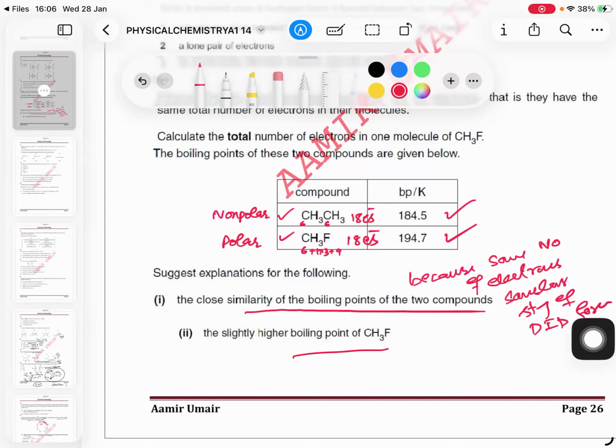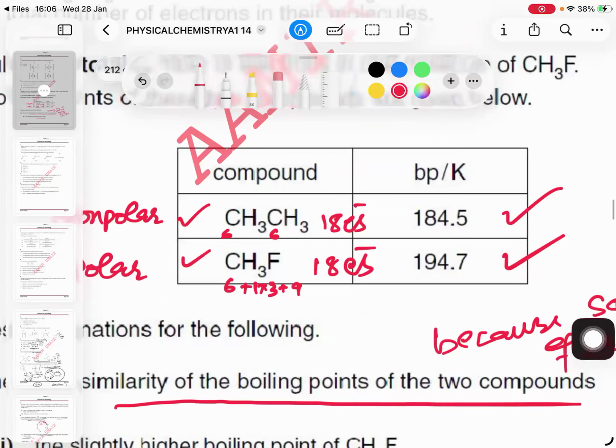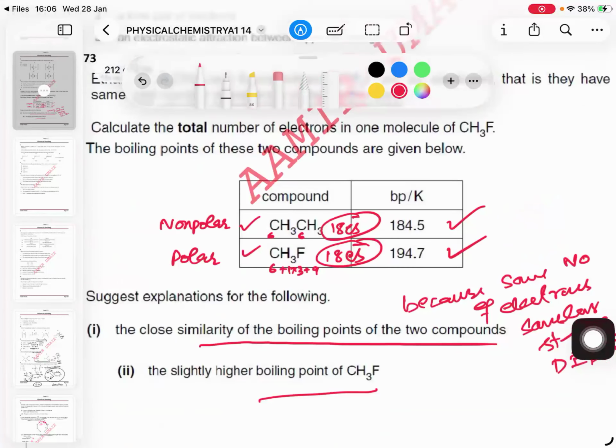Okay? Why is this one slightly higher? Now you have to explain why this one, even with the same number of electrons and same strength of ID-ID, is higher. What is the reason? When it's polar, there is an additional force of attraction, PD-PD. Although the ID-ID strength is the same because their number of electrons is the same, there is also PD-PD in the one with this CH3.